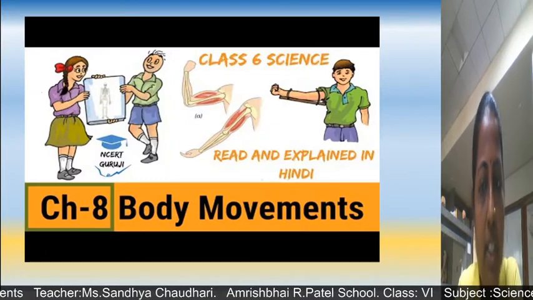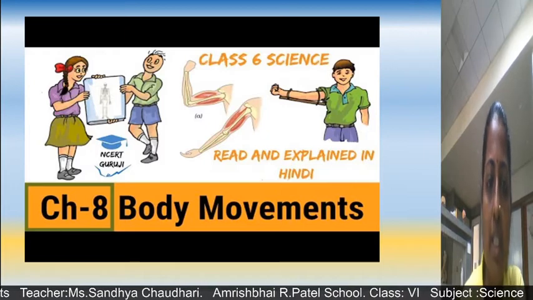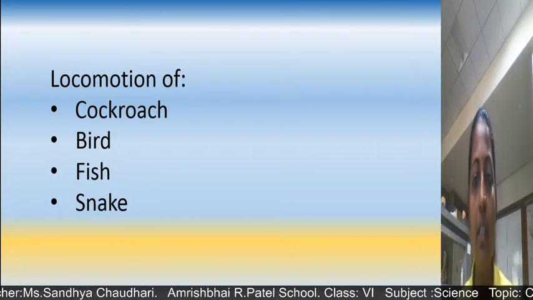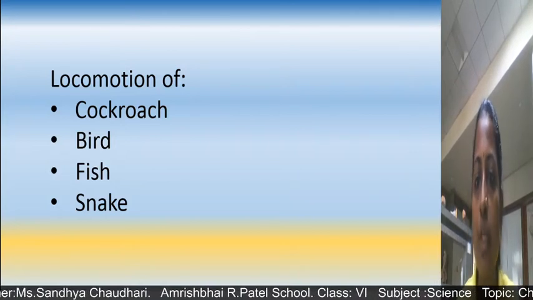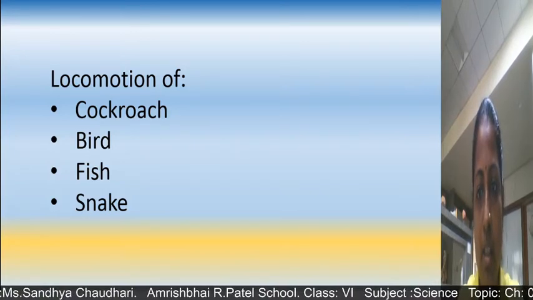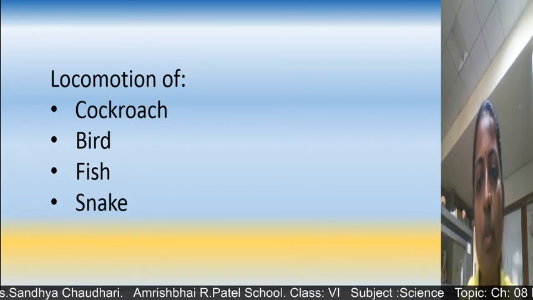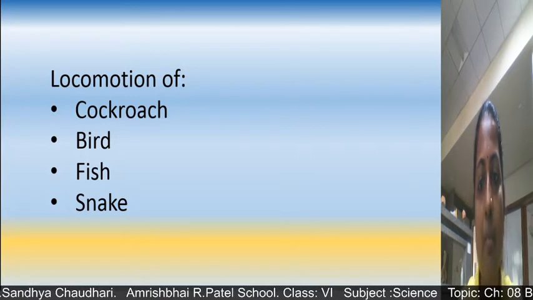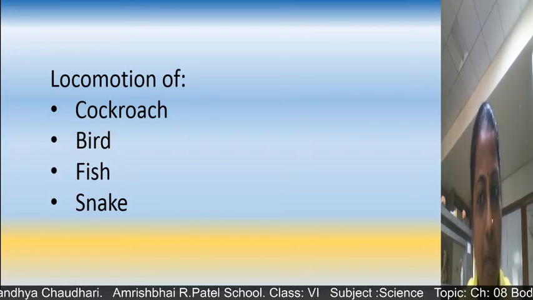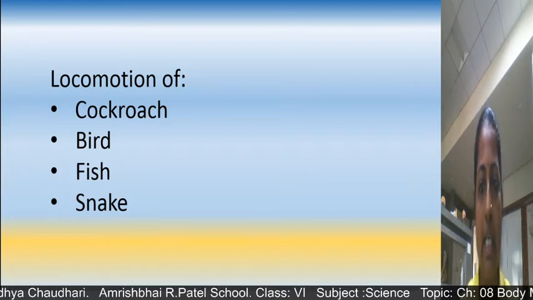Students, today we will see chapter number 8, body movements, and in that we will see the next topics. Let's see which are they. Students, in the previous video you have seen the movement of snail as well as movement of earthworm. We have seen that movement is possible because of the muscular foot in snail, and because of muscular contraction and relaxation for earthworm. Now in this video, children, we are going to see about locomotion of cockroach, bird, fish and snake. So let's see one by one.